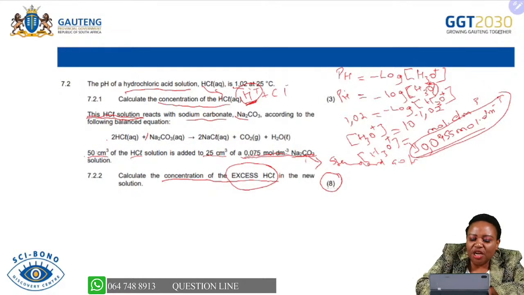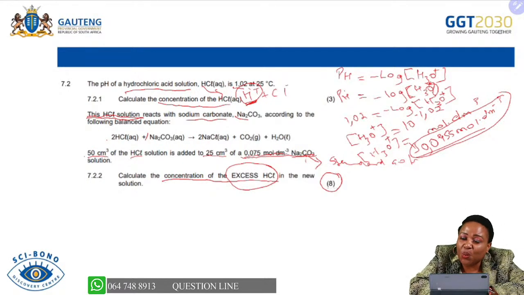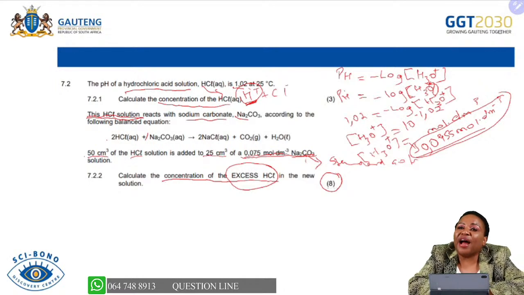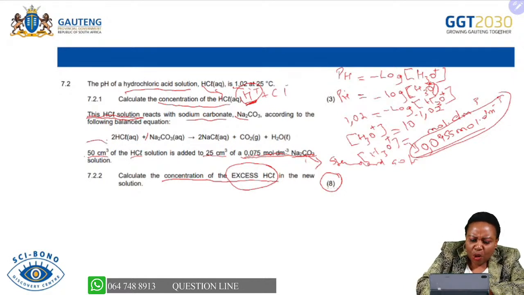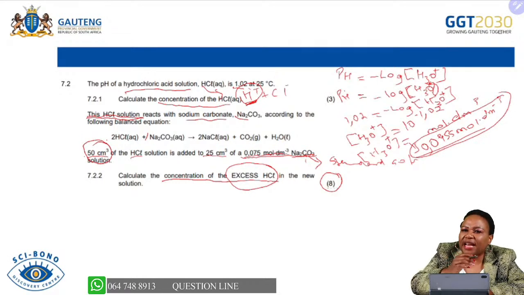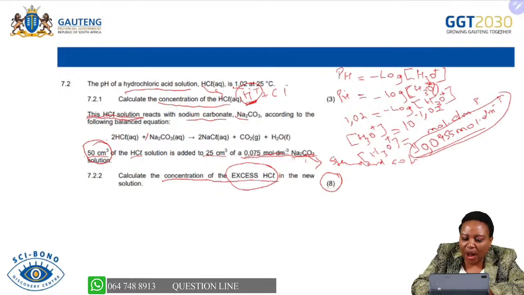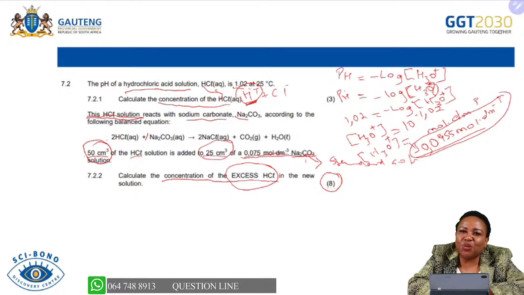So it means we need to find the initial number of moles of the acid before it reacted with sodium carbonate, so that we can find the number of moles that reacted with sodium carbonate, and eventually find the concentration that is in excess. When you look at your volume, it is provided in cubic centimeters. It means you must definitely make sure that you convert it into cubic decimeters. This one here is also provided in cubic centimeters. You must provide it in cubic decimeters.